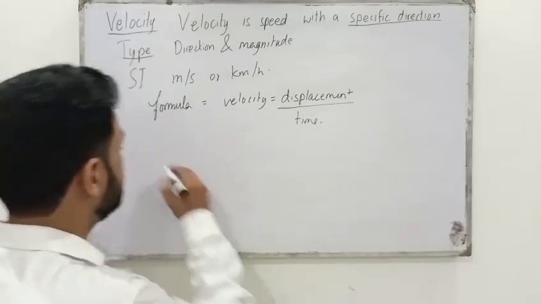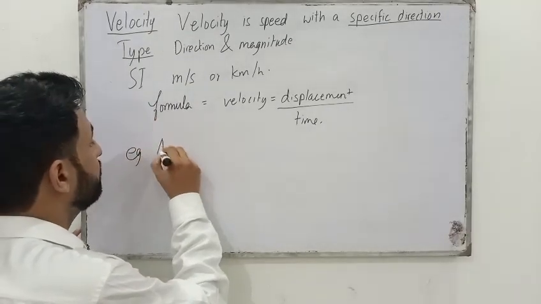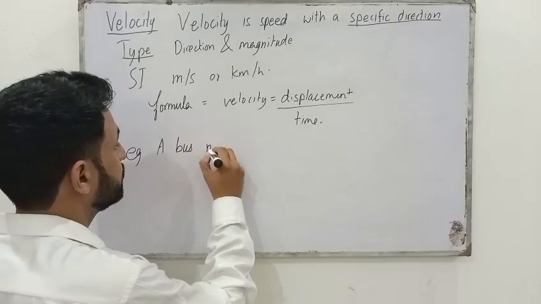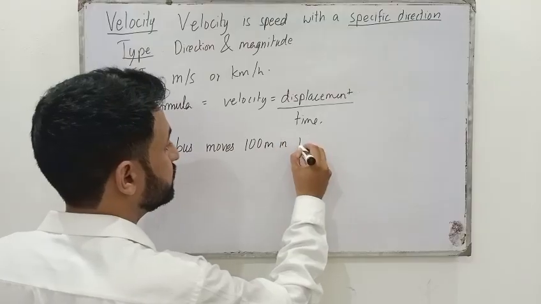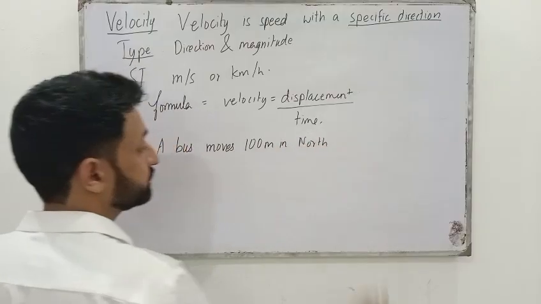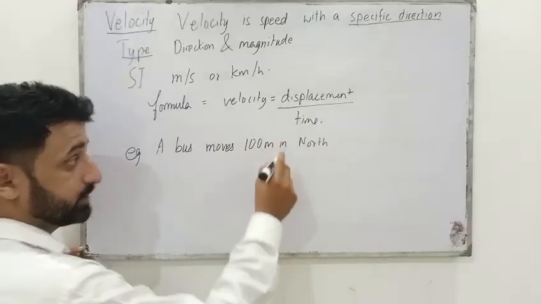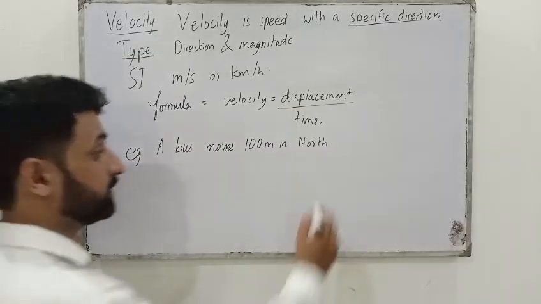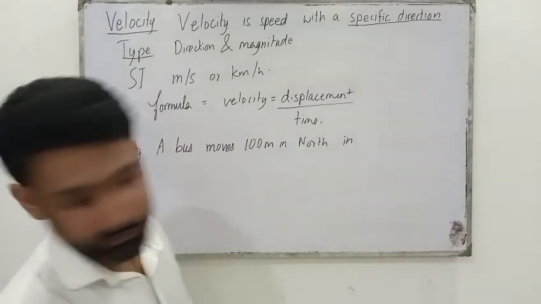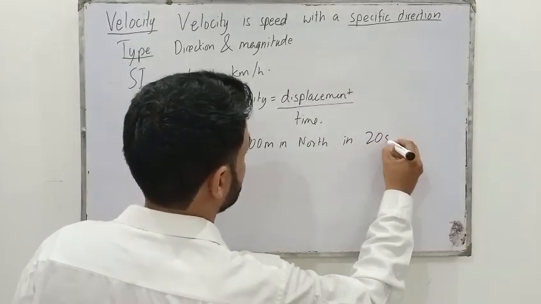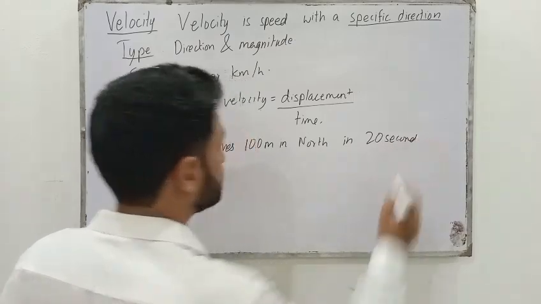So for example, a bus moves 100 meter in north direction. Okay, direction is given, in how much seconds? In 20 seconds. So how we are going to solve it?